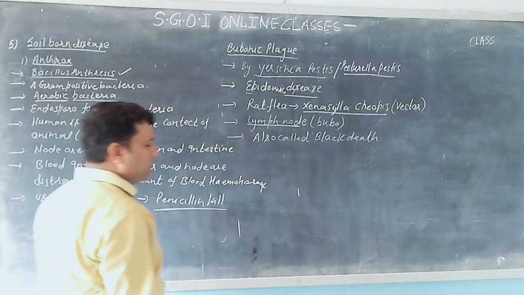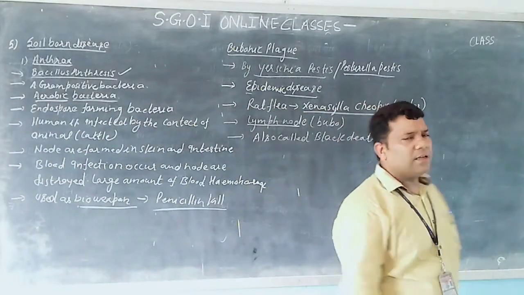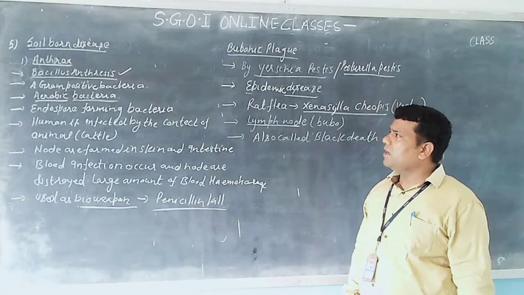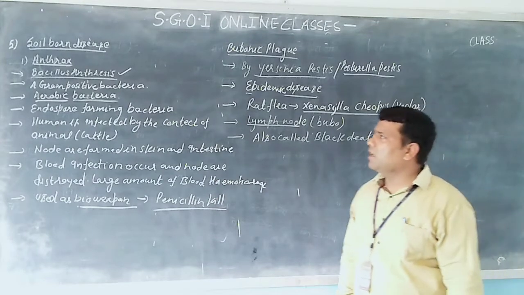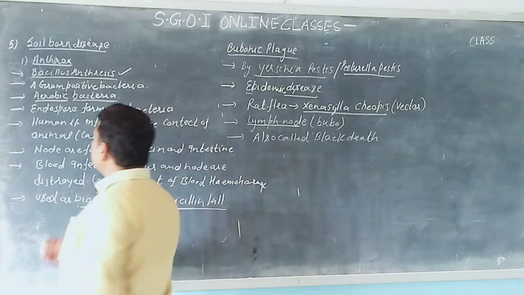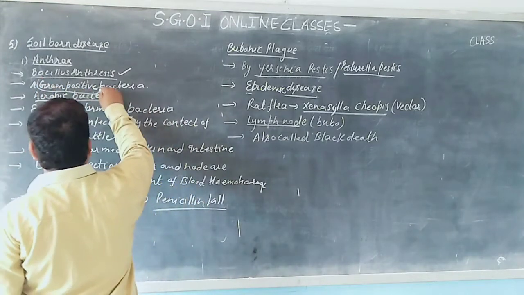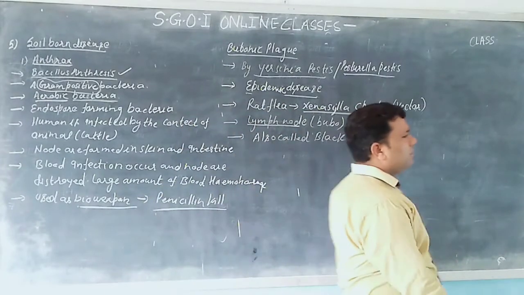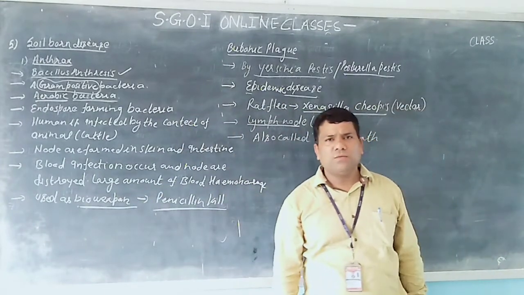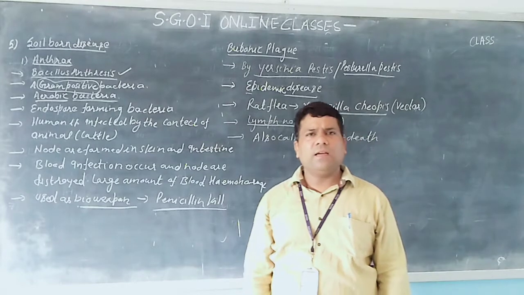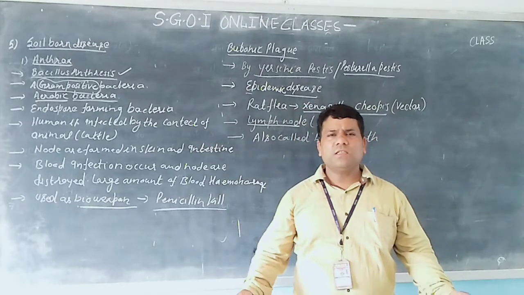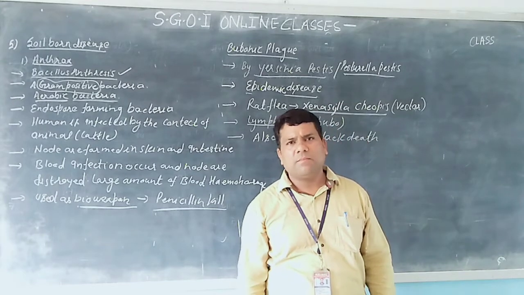What is the causal agent of anthrax? It is Bacillus anthracis. It is a type of bacteria which is gram-positive in nature. Actually, there are two types of bacteria found. The first one is known as gram-positive bacteria and the second one is known as gram-negative bacteria. What are gram-positive and gram-negative bacteria?